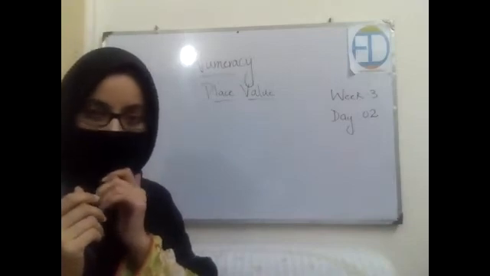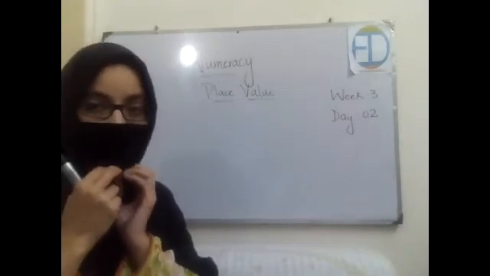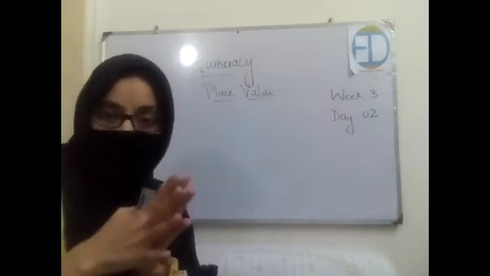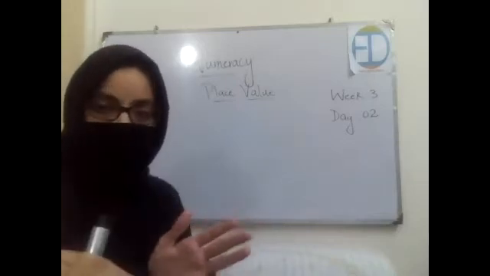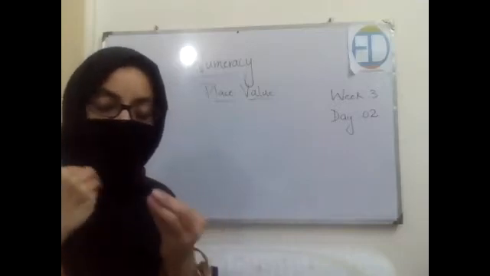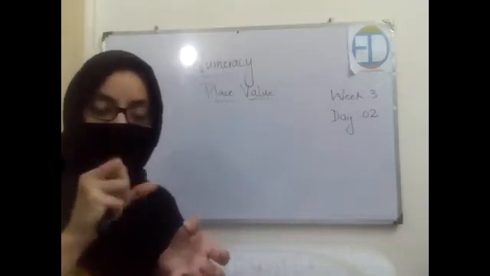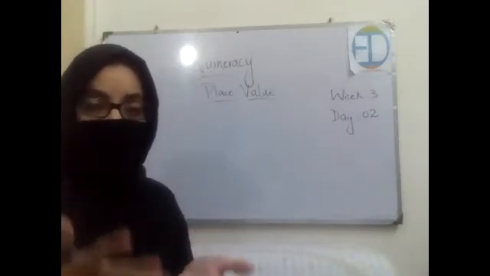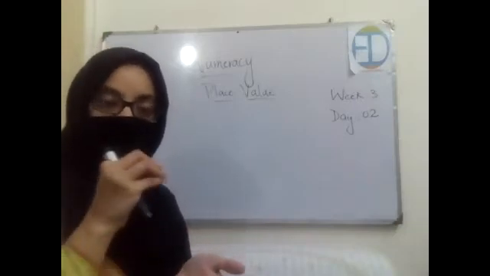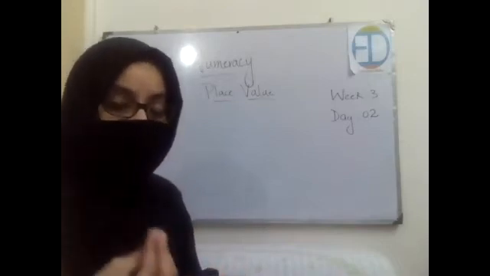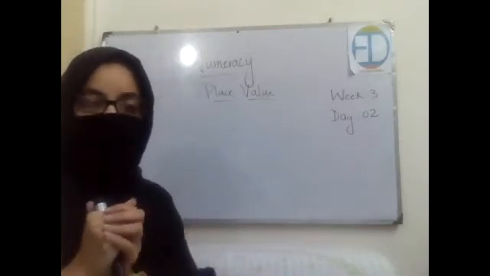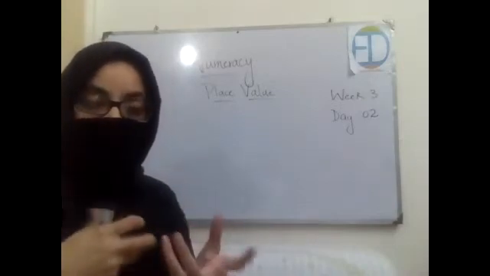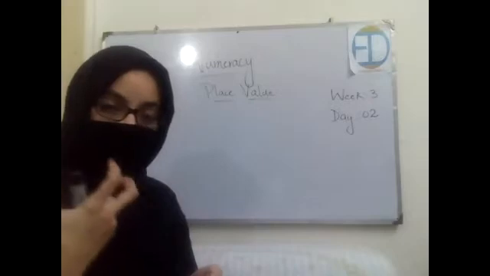So I told you the importance of this topic as well, because as there is a special value for everything, as there is a special place for everything, similarly, according to mathematics, numbers have special places. And when we are doing something with the natural numbers, we need to place them according to the places which are assigned by the mathematical rules, right? So, placing values means to place numbers, to give them values according to the mathematical rules, right?